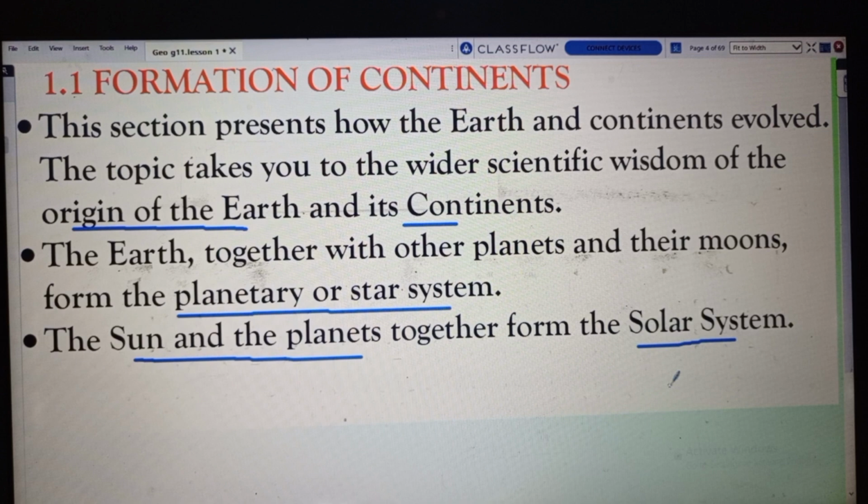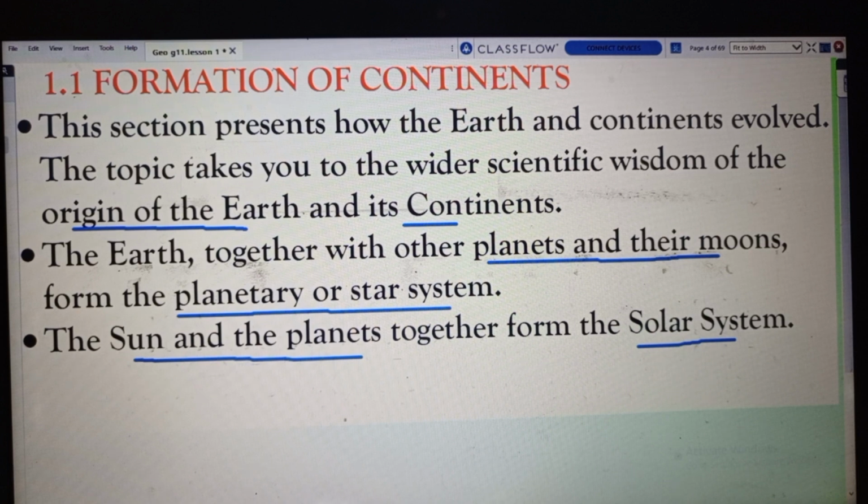So planets form planetary system with their moons, and sun and the planets together form solar system.